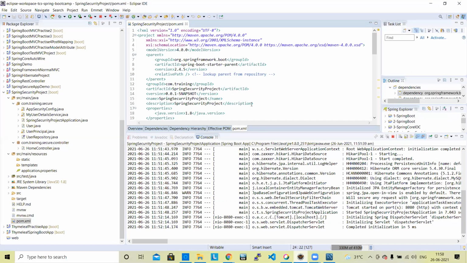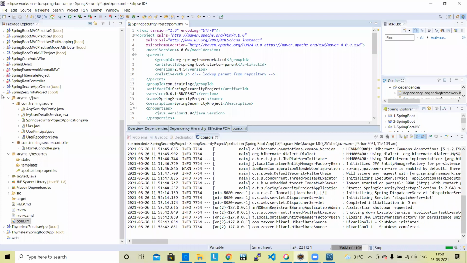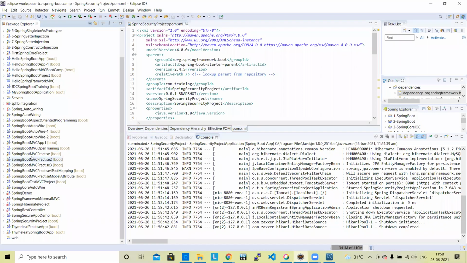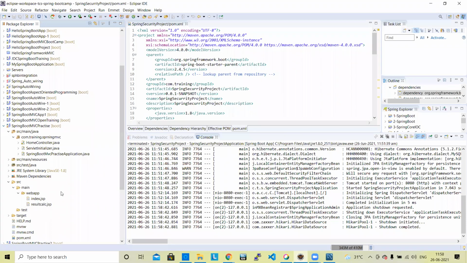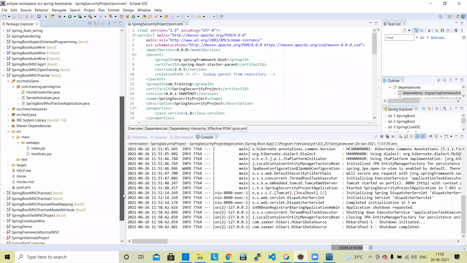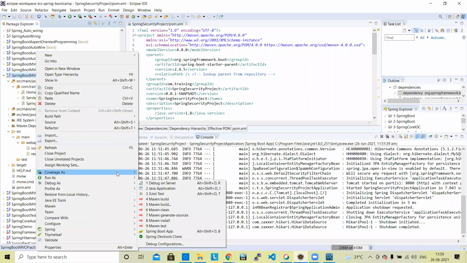But before that, I want to show you this project. Let's stop this. Which project did we show? Which project did we run a few minutes back? Spring Boot MVC practice, this application we ran a few minutes ago. Just run this program again and see the difference before and after adding the dependency. Let's run the application again, so all of you will get a clear idea.